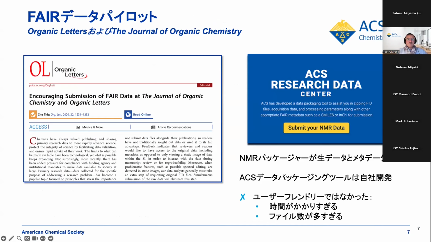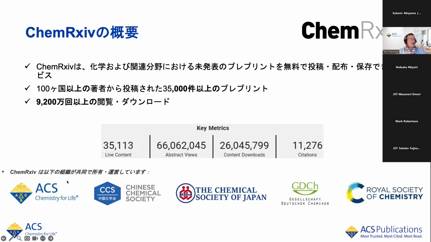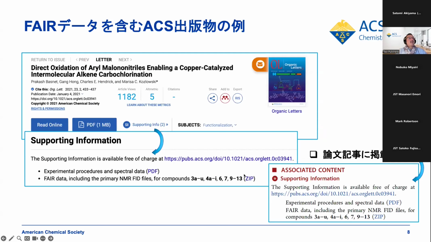And we have taken an extra step by having now, for our papers, publication with FAIR data. Here is another example. Again, this is the HTML version, and you can see how the FAIR data are included. And this is reflected also on the PDF version. And all these links are connected to the original data. And here is the zip file for the FAIR data.